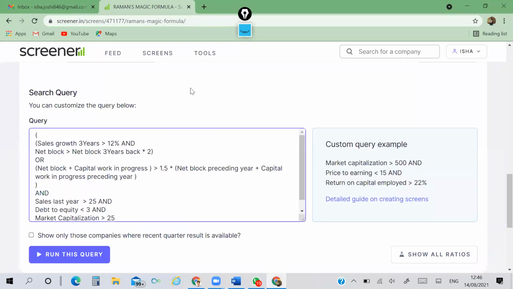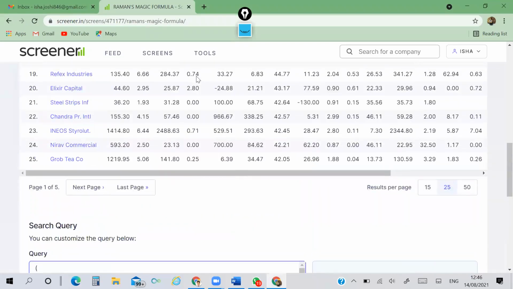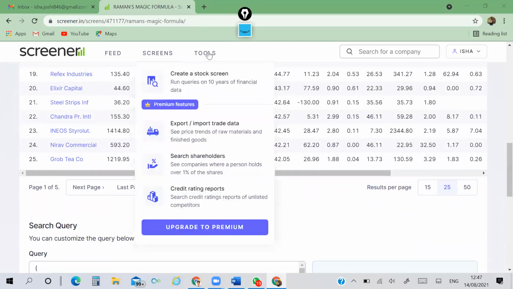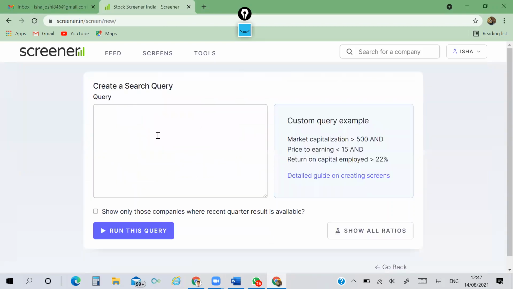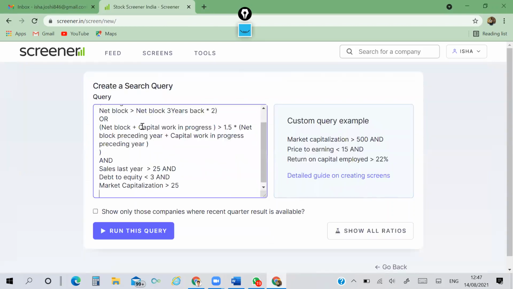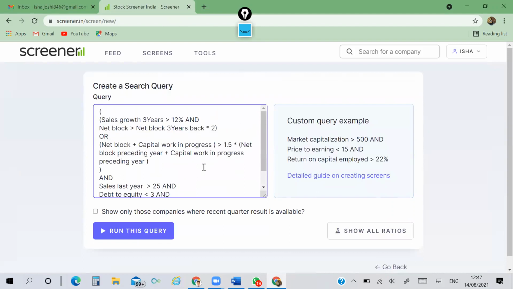Instead of using it here, I will go to tools, create new screen, and copy paste that here. See here, the magic. Bracket started, again within that bracket, one more bracket, and then used OR.